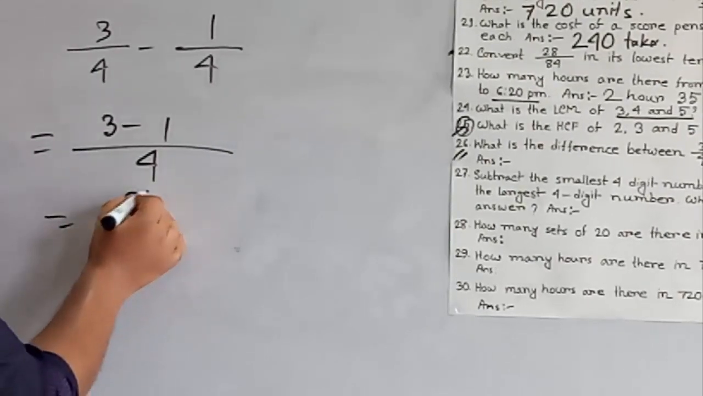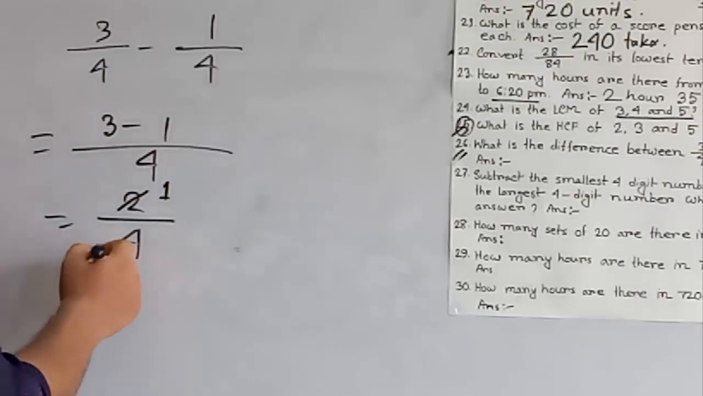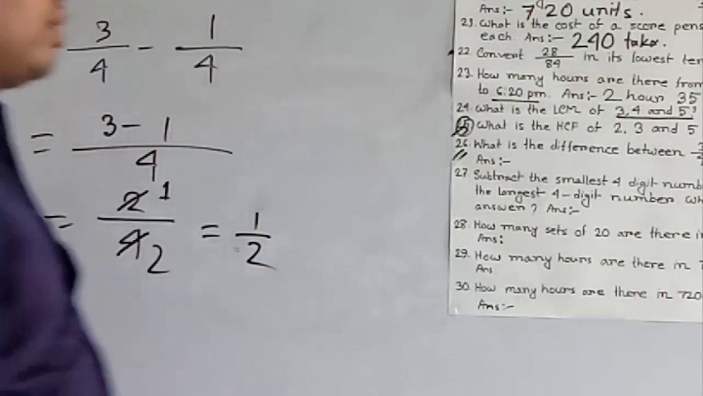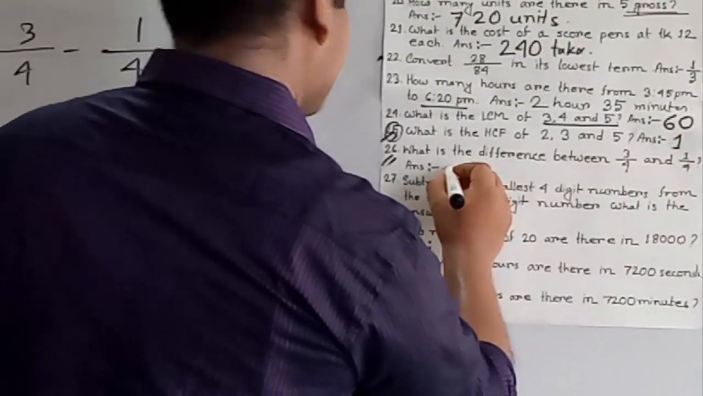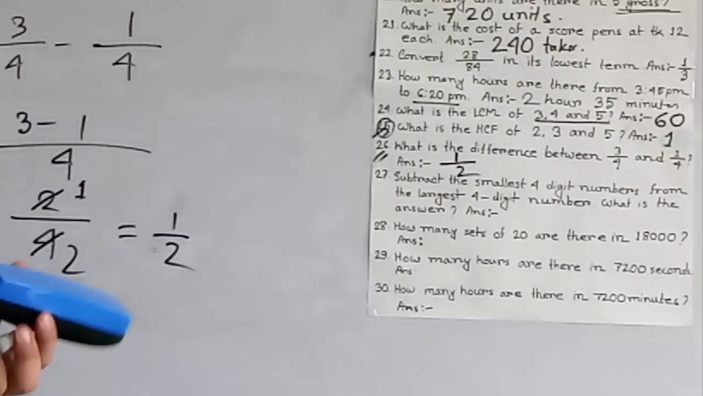Now we convert it into lowest term. That means we cut this number 2 by 2 and we get 1, and cut this number 4 by 2, we get 2. And the answer is 1 by 2. So the difference between 3 by 4 and 1 by 4 is 1 by 2. I hope you have understood.